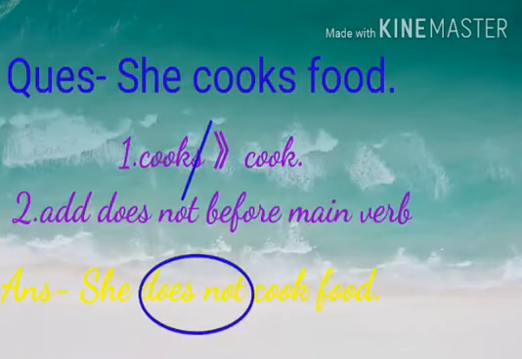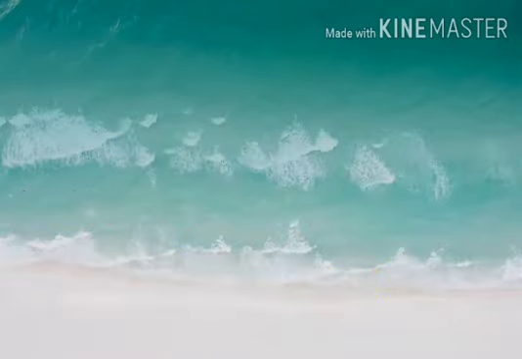Now, look at this example. She cooks food. Here, the subject she is singular and the verb cooks is plural. So, what do we have to do to change it into negative? First rule is we will change the plural verb into singular. So, from cooks, we will omit s and we will make it cook. And rule number 2 is we will add does not just before the main verb. So look at the answer. She, then we have written does not before the main verb cook and then the object food. Thus we got the negative sentence. She does not cook food.